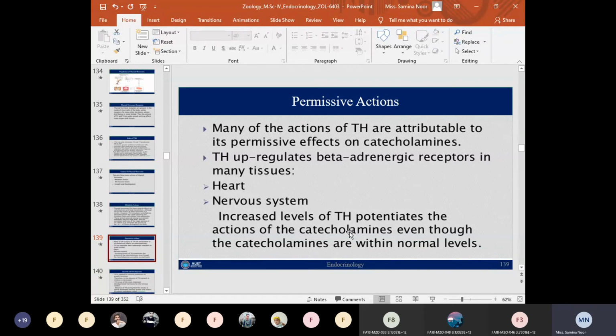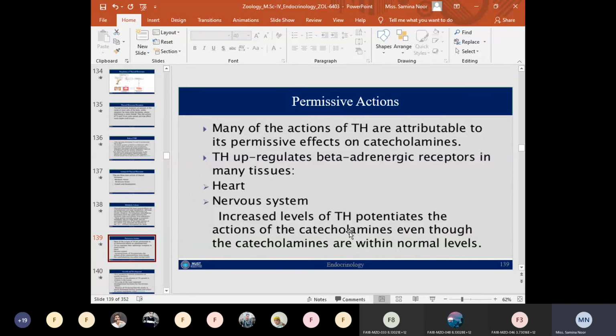In case of the catecholamines, thyroid hormone causes the upregulation of the beta adrenergic receptors in many tissues. So what are the beta adrenergic receptors? Beta adrenergic receptors are the sites for the binding of the catecholamines.